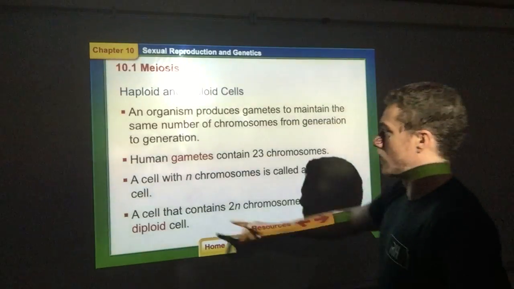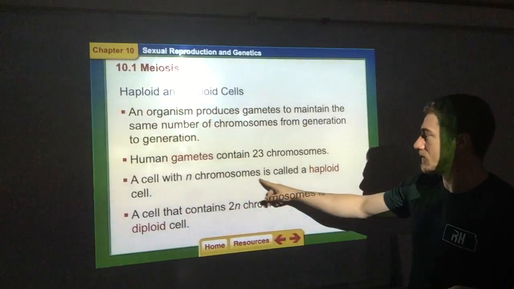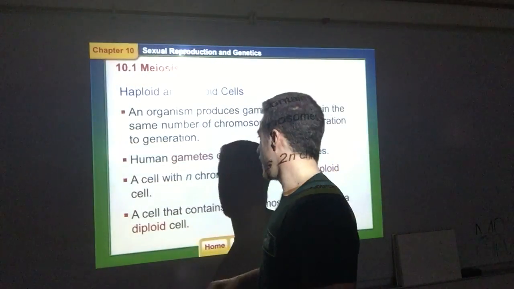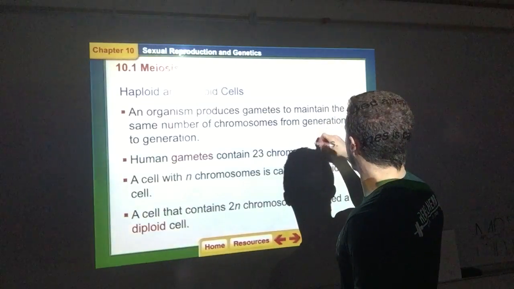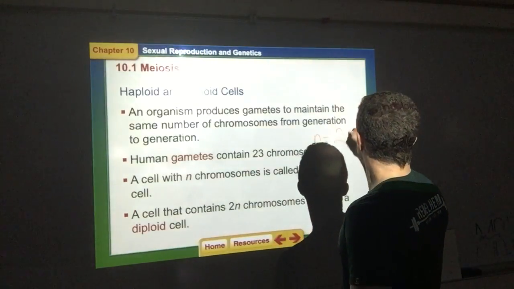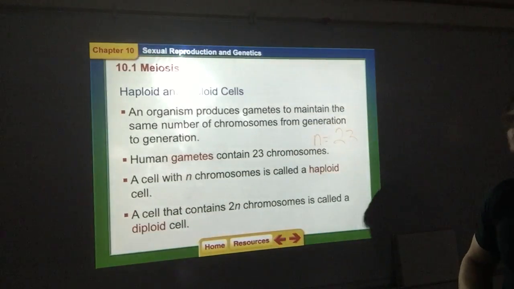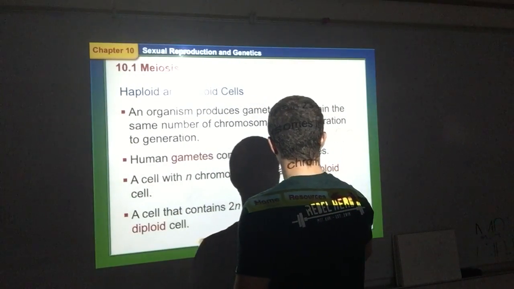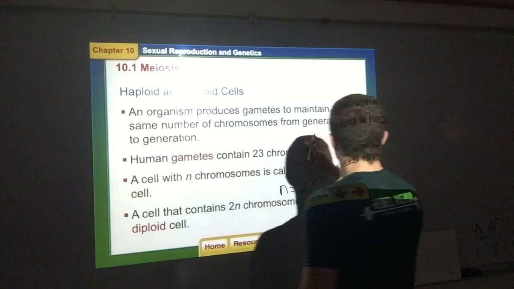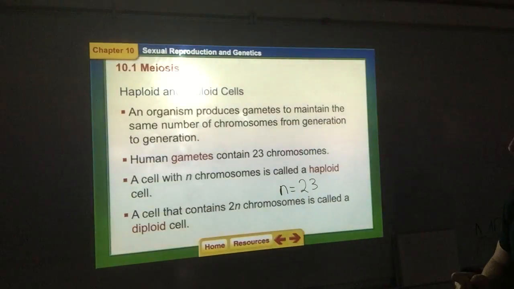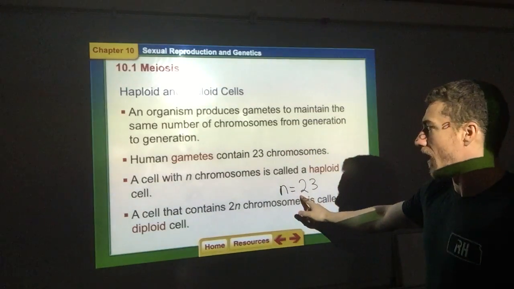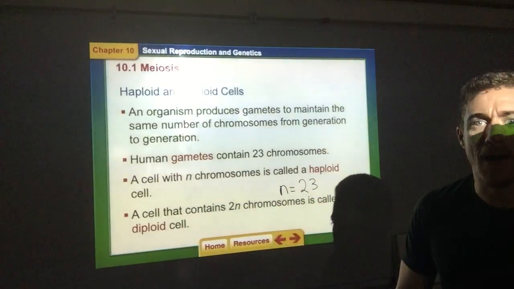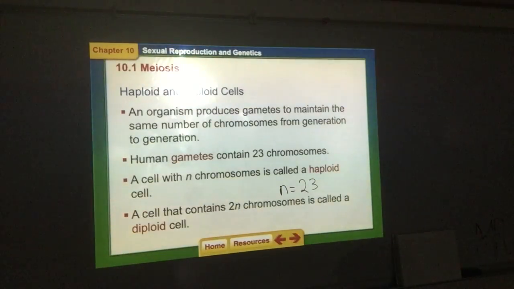A cell with n number of chromosomes is called a haploid cell. So for us right now, I'm going to write it up here for you, N equals 23. N equals 23 for us, because that's how many we get in each gamete. That's a haploid cell. Haploid meaning it has half of the genetic information.